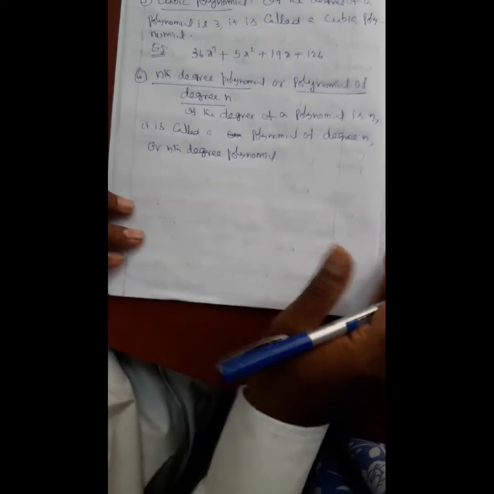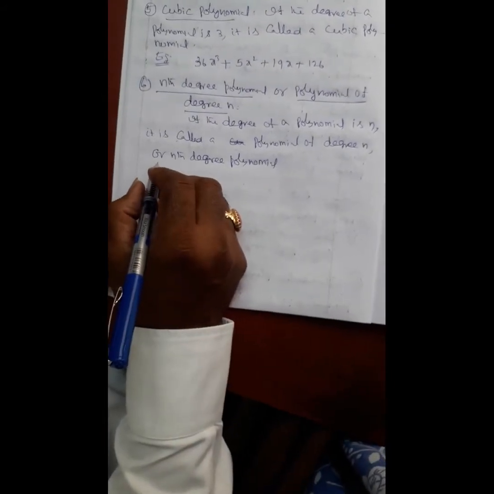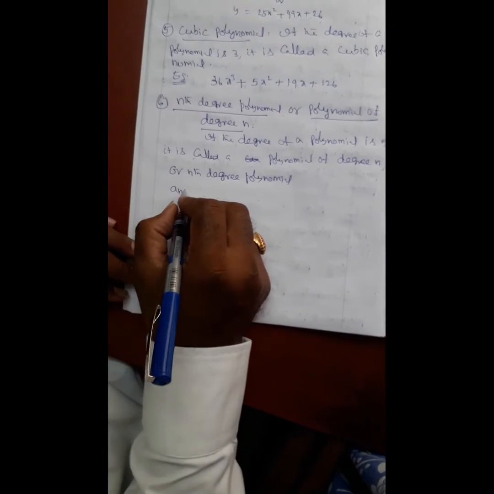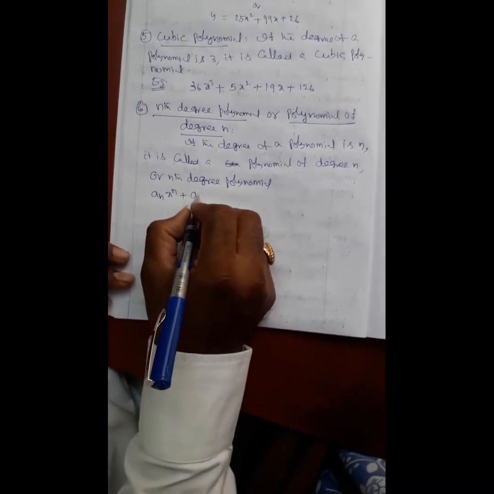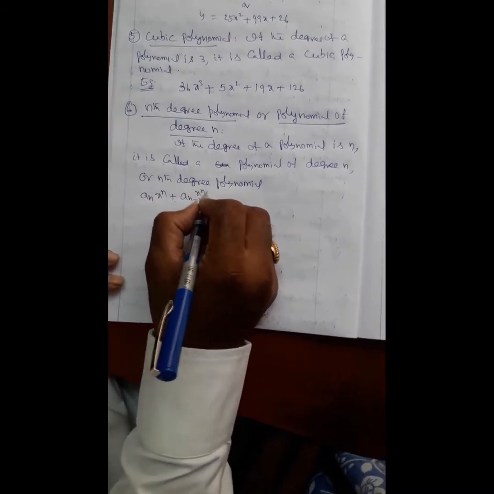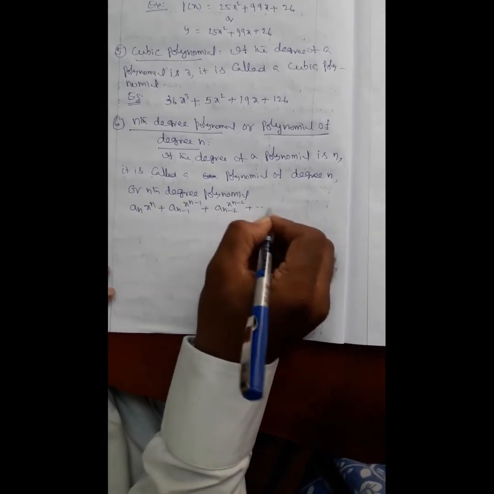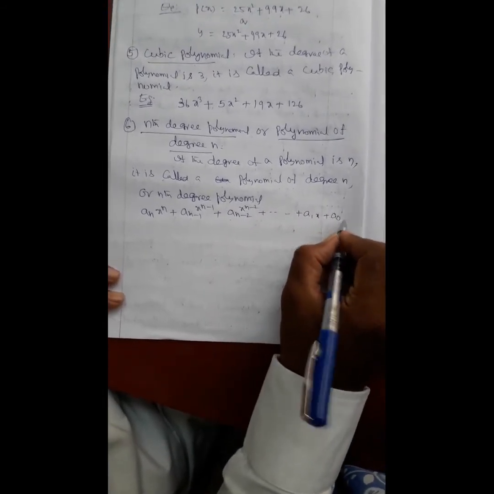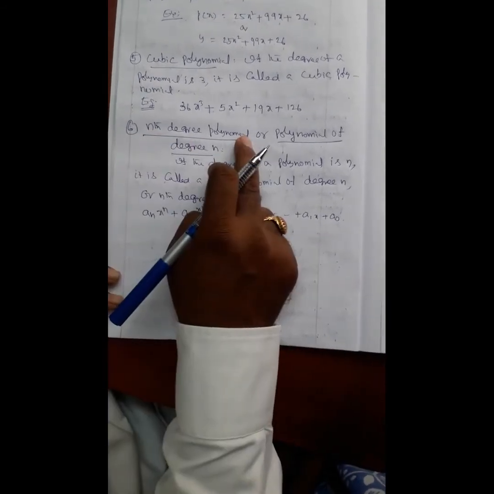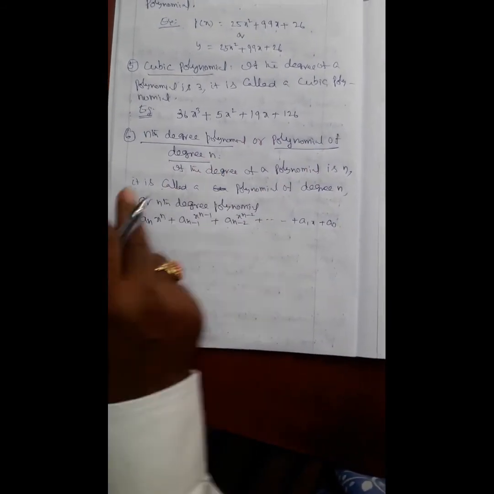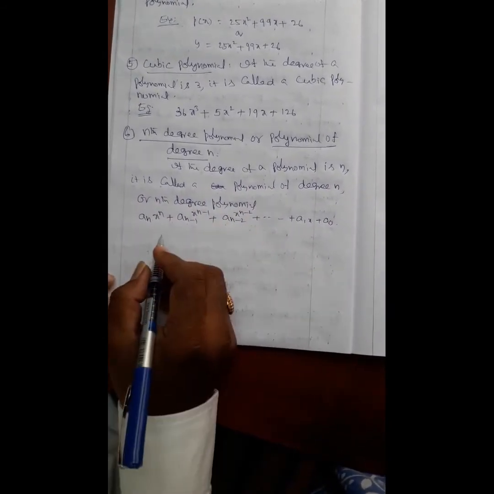Example means general form of the polynomial. Once again, we write the general form of the polynomial: a n x power n plus a n minus 1 x power n minus 1 plus a n minus 2 x power n minus 2 plus etc. plus a1 x plus a0. This is the nth degree polynomial or polynomial of degree n. Both are same.